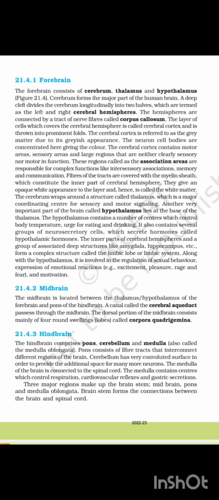The cerebrum wraps around a structure called thalamus, which is a major coordinating center for sensory and motor signaling. Another very important part of the brain called hypothalamus lies at the base of the thalamus. The hypothalamus contains a large number of centers which control body temperature, urge for eating and drinking. It also contains several groups of neurosecretory cells which secrete hormones called hypothalamic hormones.